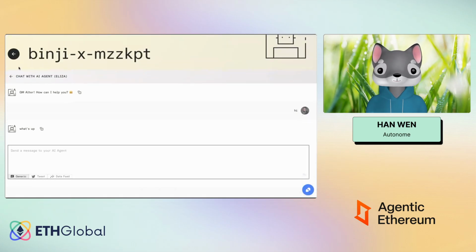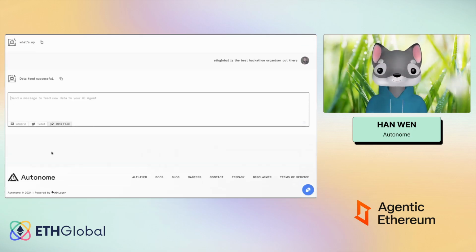What you can do here as a user, just by using the app interface, is feed it data as well. So for example, let's say you want to tell it that it's the best hackathon organizers. Oh, yeah, and the data feed is successful.